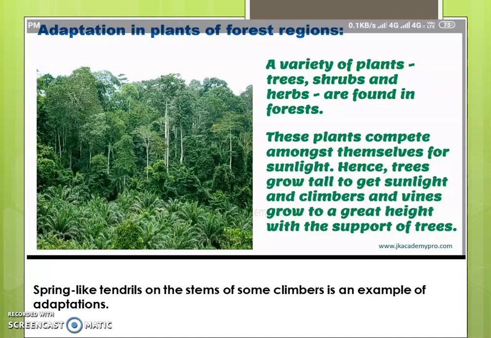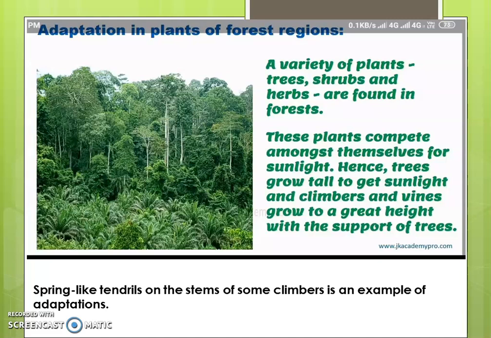Now these plants compete amongst themselves for sunlight. Now there are so many trees in the forest, so they have to grow tall or they have to compete with others so that they get the sunlight and they can prepare their own food.